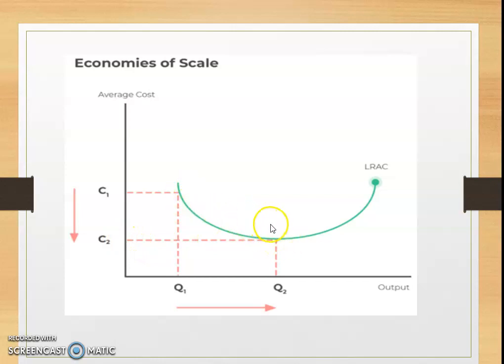Right? This curve is nothing but the long run average cost curve. It shows that by increasing the quantity, the cost comes down. That is nothing but the cost per unit of production. That is, the average cost decreases because the quantity increases.